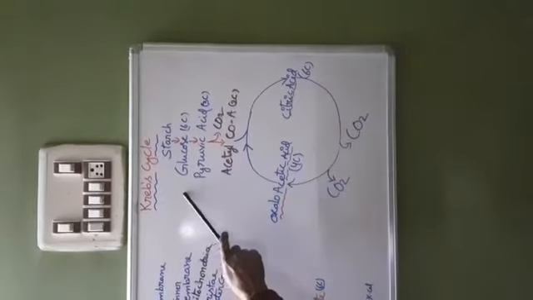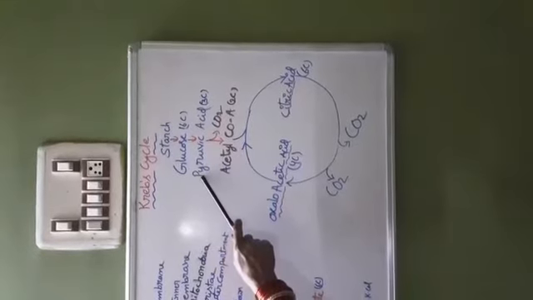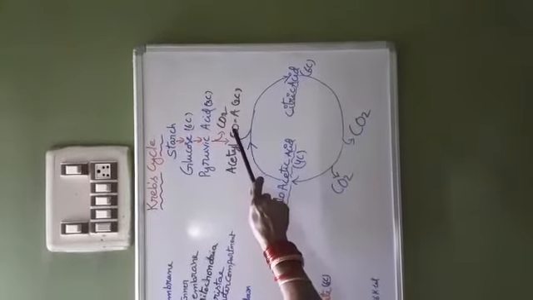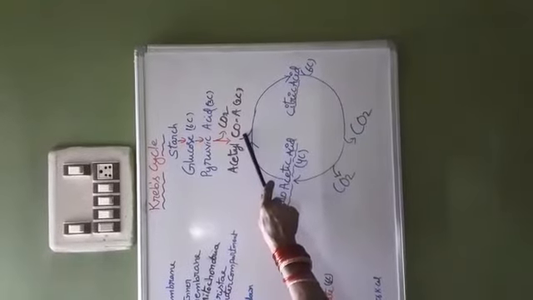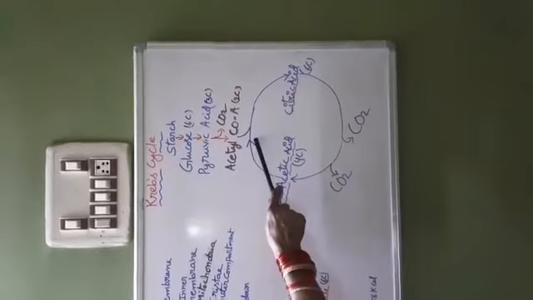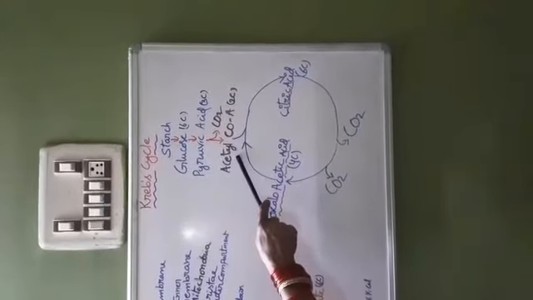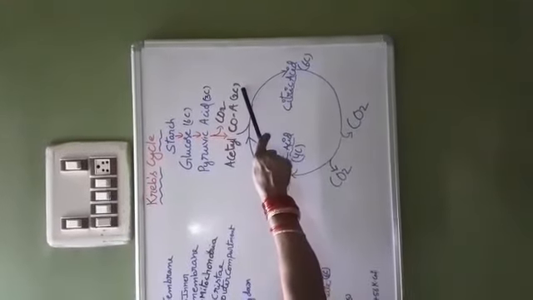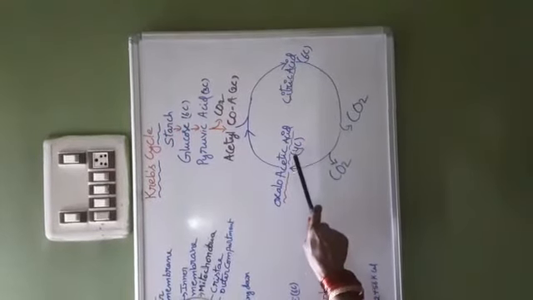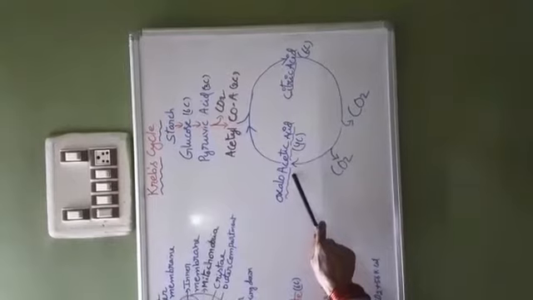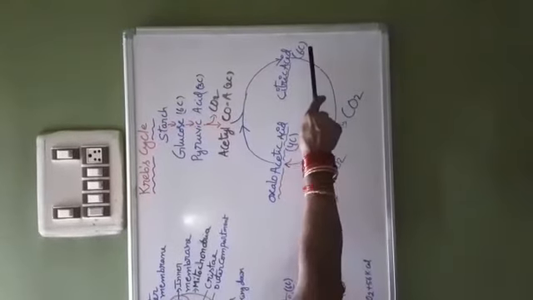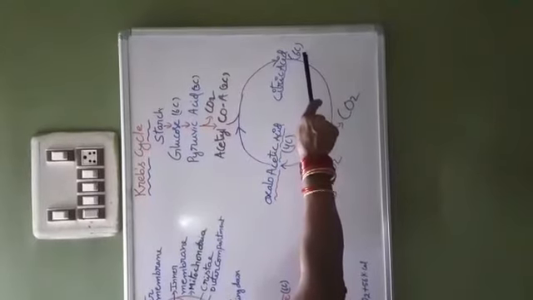Here, after glycolysis, pyruvic acid loses one carbon dioxide molecule and is converted into acetyl coenzyme A. Then the Krebs cycle starts. This acetyl coenzyme A, which is a 2-carbon compound, combines with a 4-carbon compound called oxaloacetic acid and then forms citric acid, which is a 6-carbon compound.